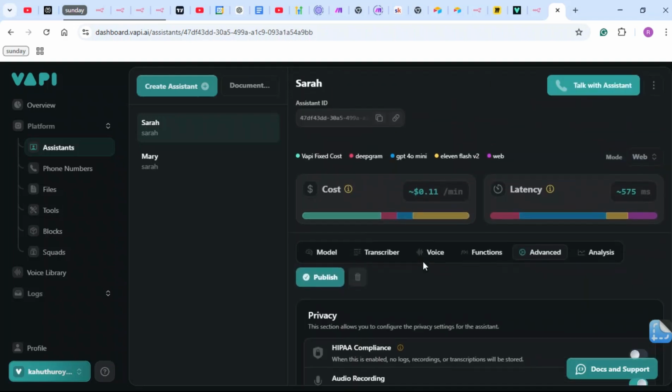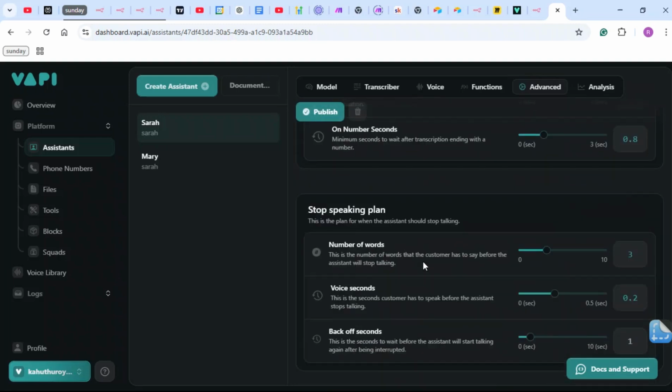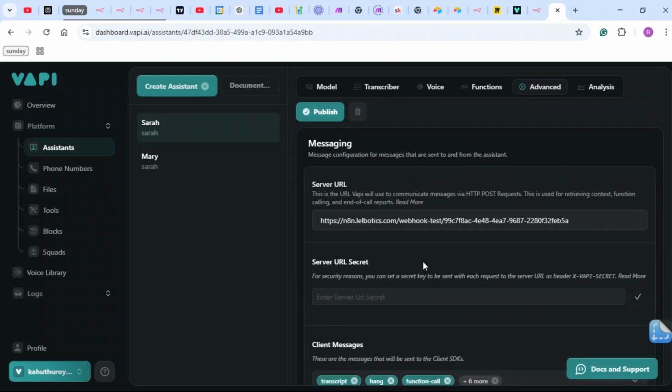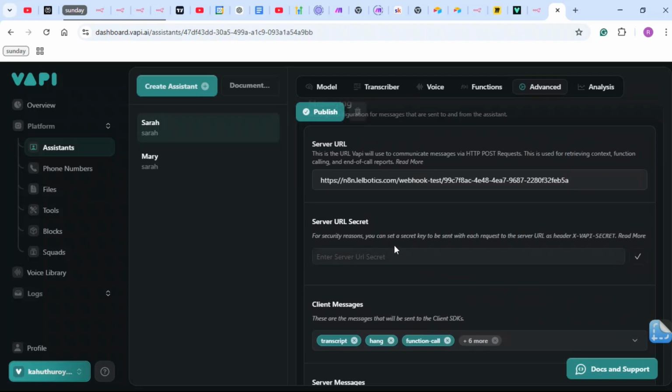Now back to advanced section. Where were we? Yeah. So server URL. This is the URL VAPI will use to communicate messages with the HTTP post request, and this is basically okay. Oh, and I did forget something. We should also copy this to the tools section. I really forgot that.